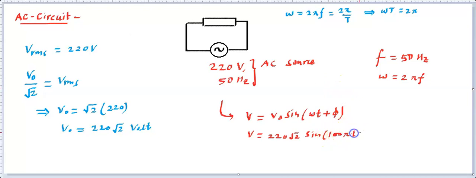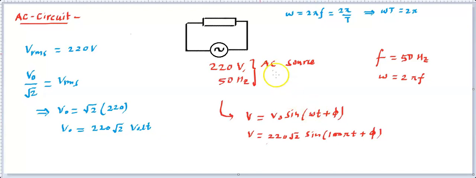So this will be in terms of a function of time. We can convert this information into a function of time expression, or if this expression is given to us, from there we can find the peak value, then the RMS value, and we can also find the frequency using this omega. So this is how you will be able to understand the information about the source.